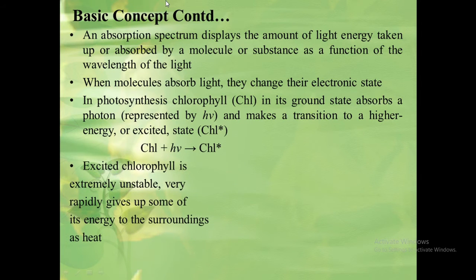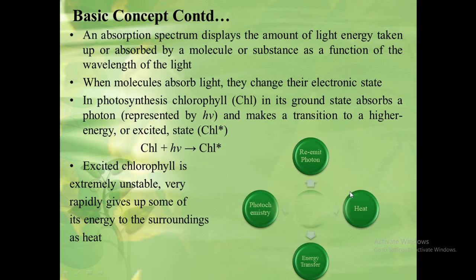In the higher energy state, the chlorophyll becomes extremely unstable. It rapidly gives up some of its energy to the surroundings as heat and enters the lowest excited energy state. Now, the excited chlorophyll has four alternative pathways for disposing of its available energy.